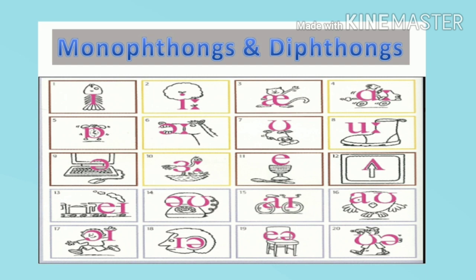Diphthongs are A in train, O in phone, I in cycle, OW in owl, OI in boy, ear in ear, air in chair, and ua in poor.